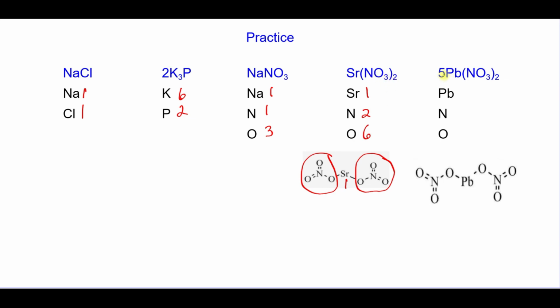Here we have both the coefficient and a parenthesis with the subscript. If we look at 1 molecule, we have 2 nitrogens, 1 lead, and 6 oxygens. But we have 5 of these molecules. So we have 5 lead atoms, we have 10 nitrogen, and we have 30 oxygens.